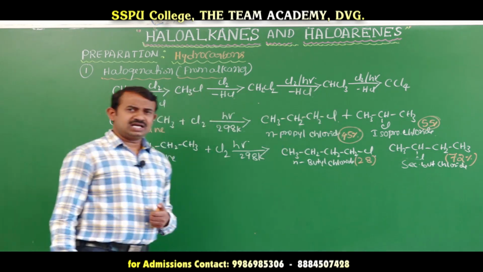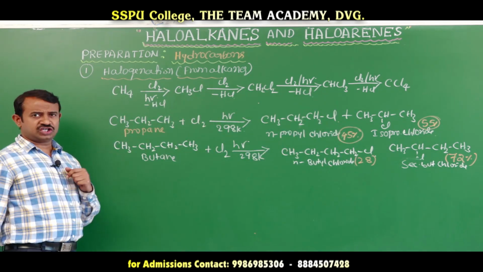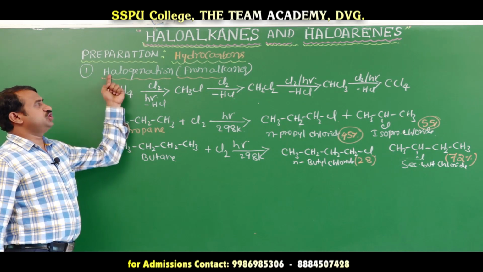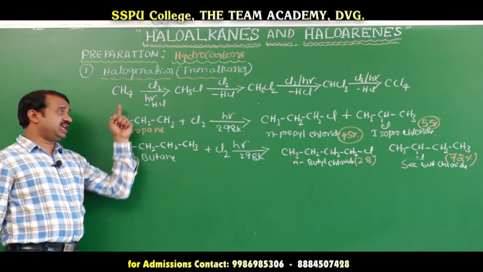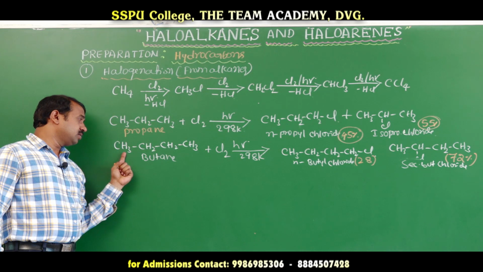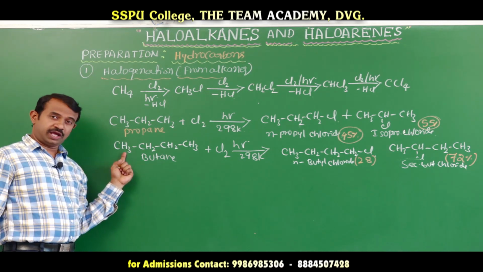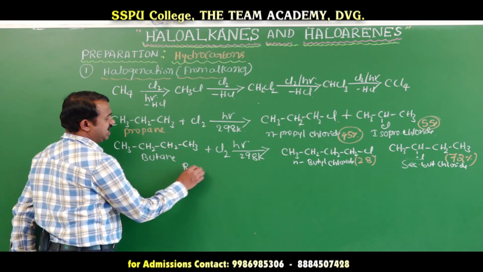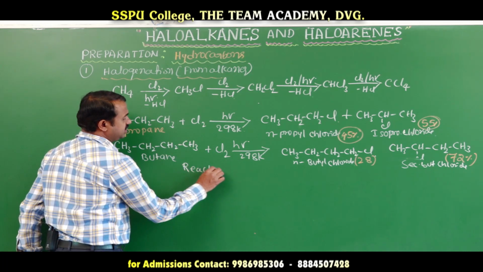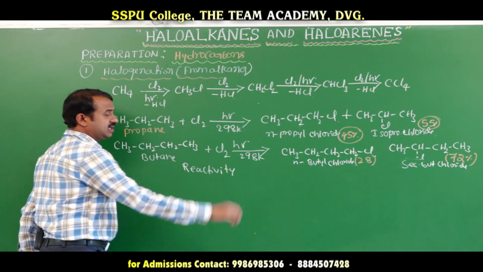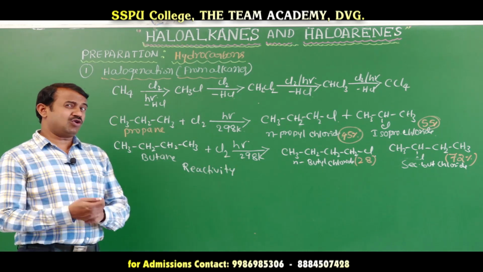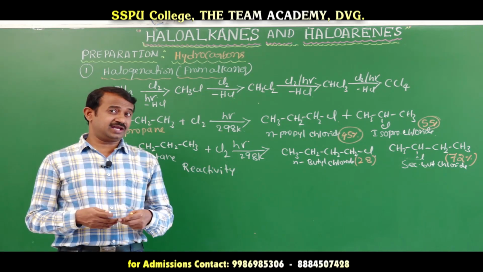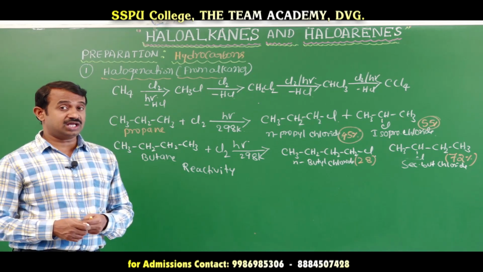This is the free radical reaction of halogenation of alkanes: methane, propane and butane. Which one is more reactive? Tertiary is more reactive than secondary, which is more reactive than primary.